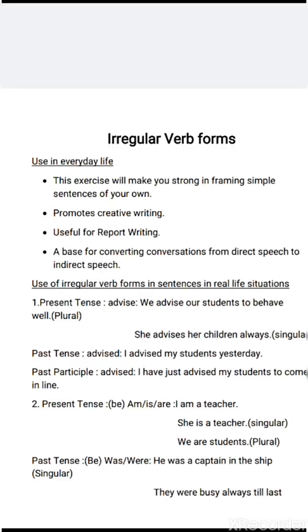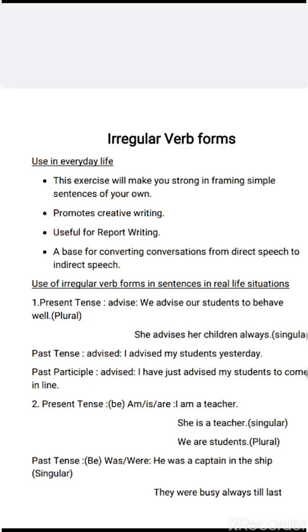Verb is the basis of English grammar. It is like the skeleton of a sentence. Without using proper verb forms in sentences, you will tend to make grammatical mistakes. So it is a very important thing that you have to learn about verb forms and how you have to use them in day-to-day sentences.